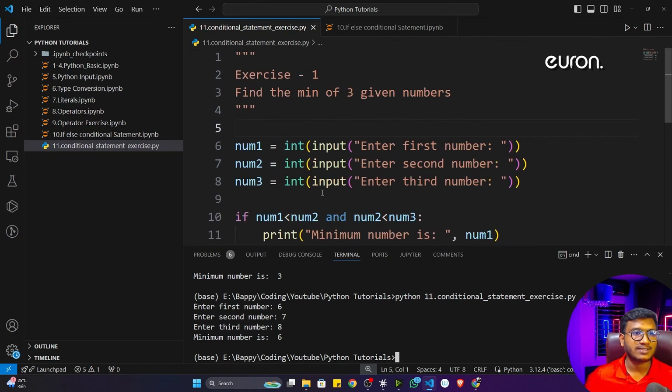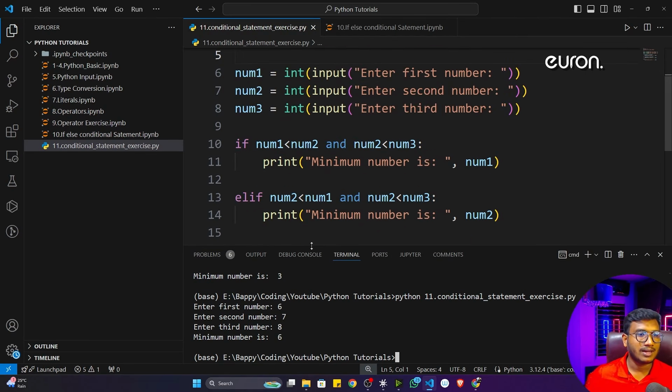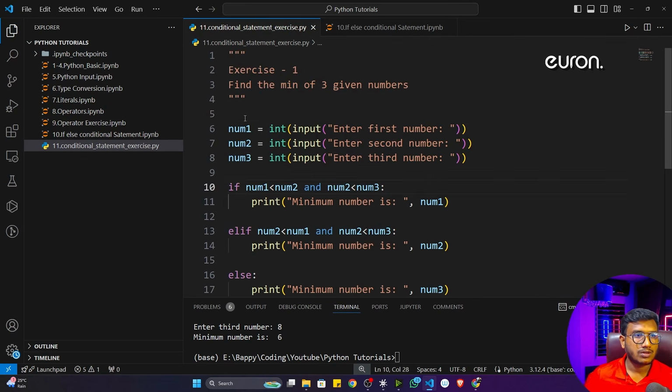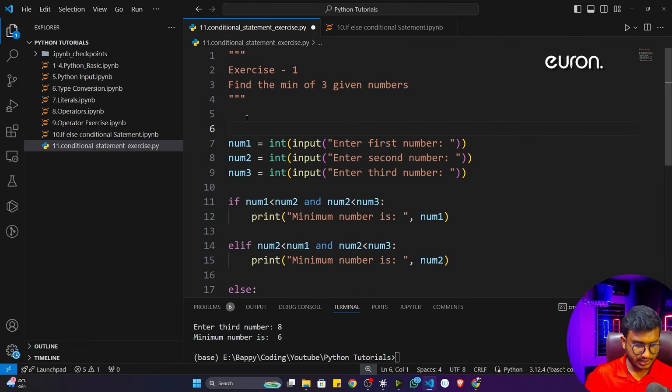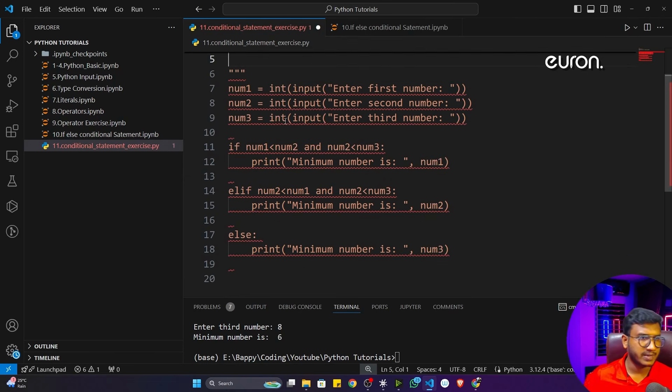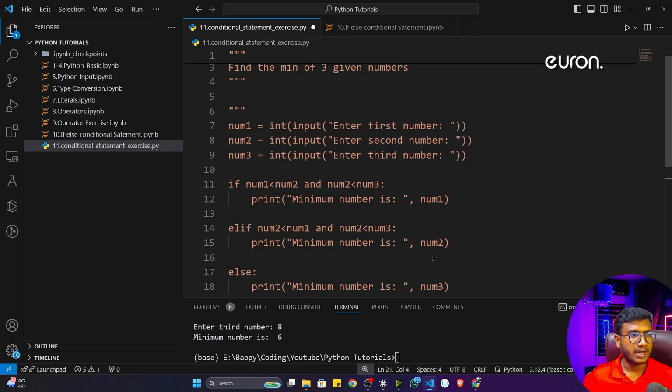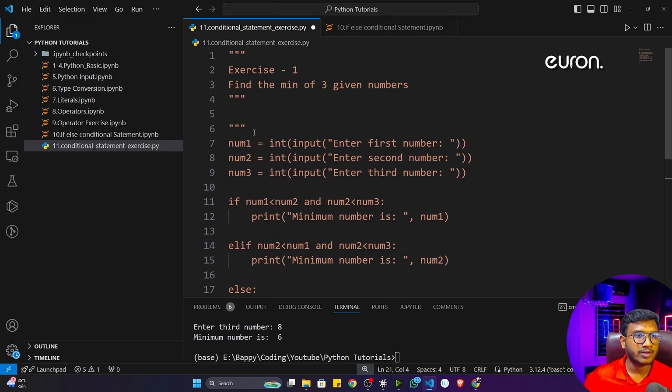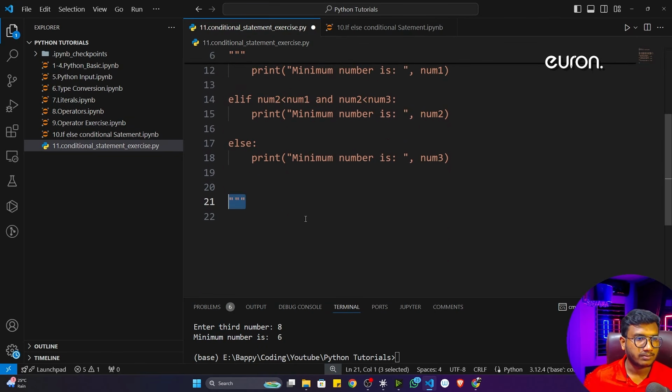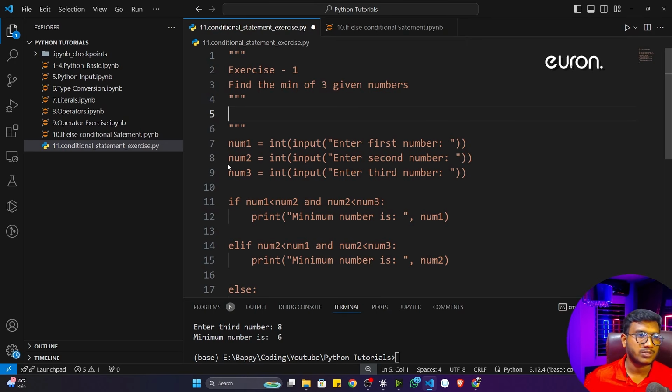And this is our first exercise. I think you liked this particular exercise. Now let's do the next exercise. So what I will do, I'll comment out this particular code in a multi-line comment, because inside this same file I'll write the next exercise. Okay, I've commented. See, if you want to uncomment, just remove this triple quotation, and then you can execute this particular code.